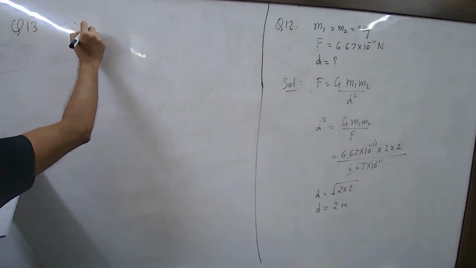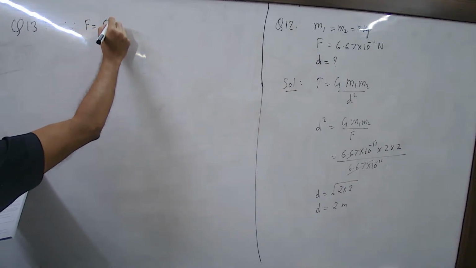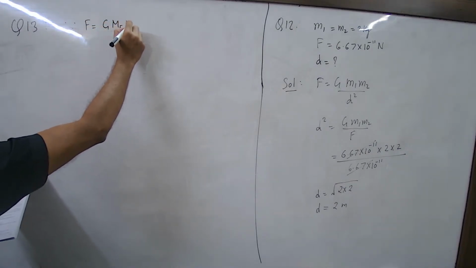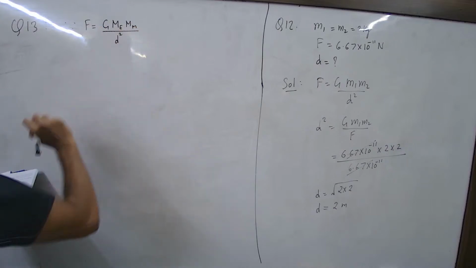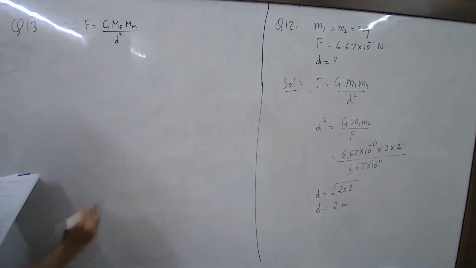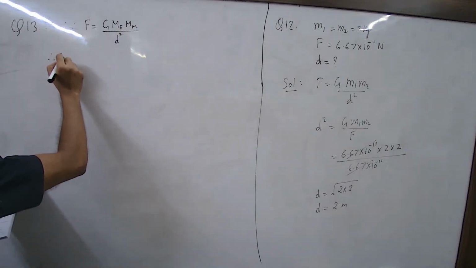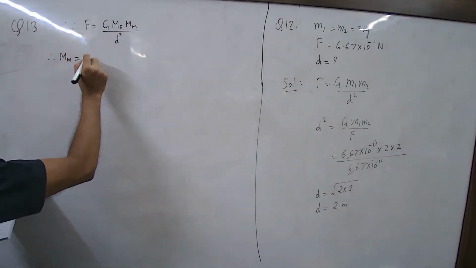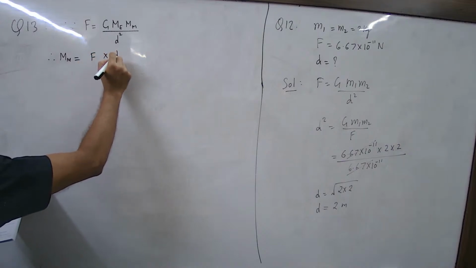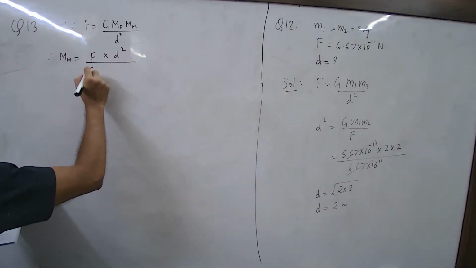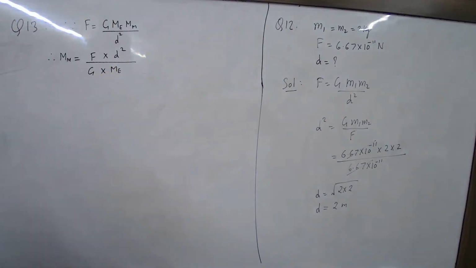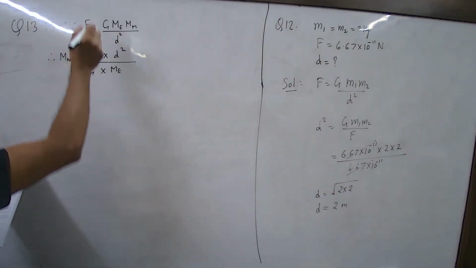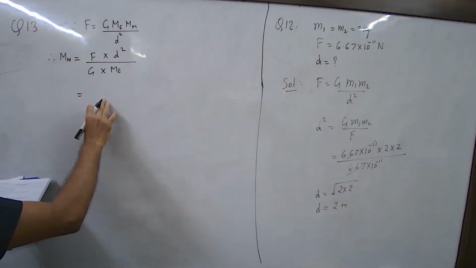Since F is equal to G, mass of Earth into mass of Moon divided by distance between Earth and Moon squared. So therefore, what is mass of Moon? F into D square divided by G into mass of Earth. Now substitute everything.